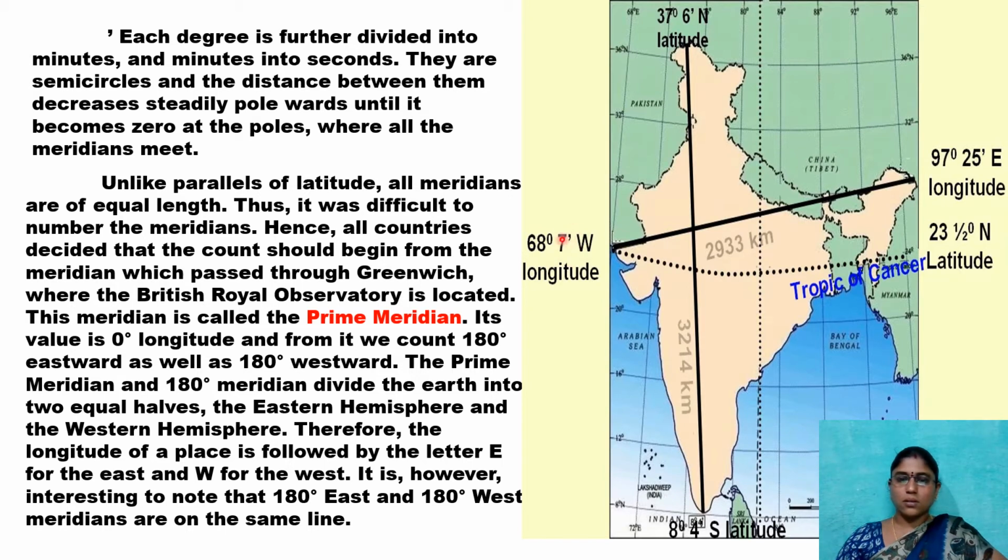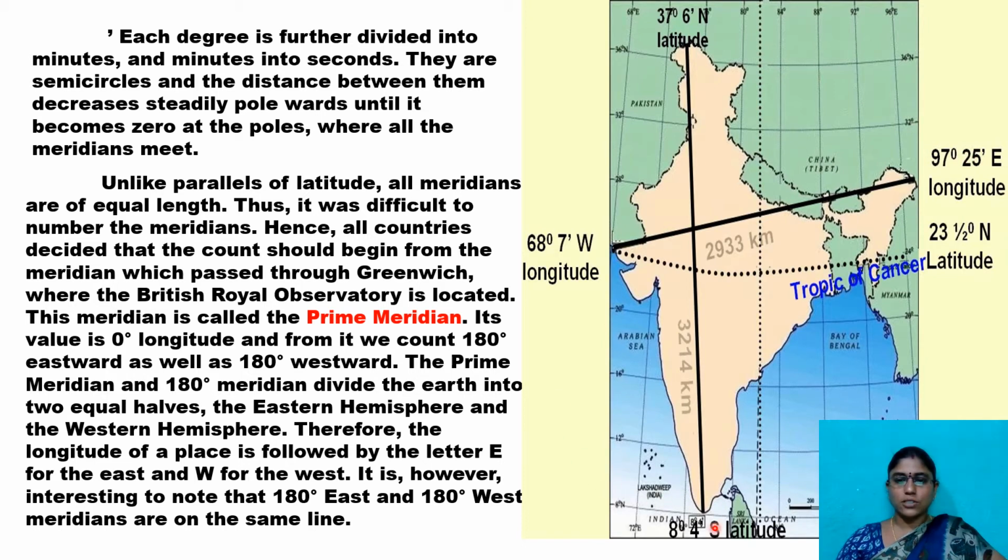Here, one dot is there, 68 degrees 7. This apostrophe symbol we use for minutes. And here it extends up to 97 degrees 25 minutes eastern longitude. That is the extension longitude-wise.